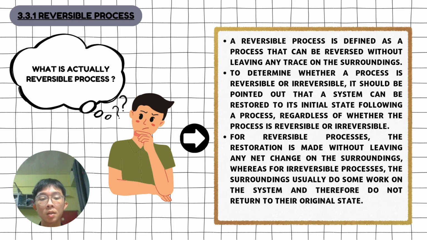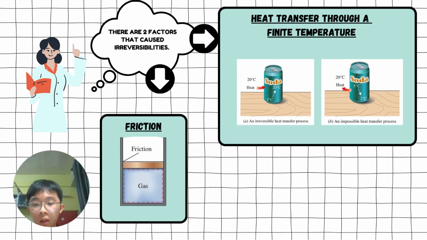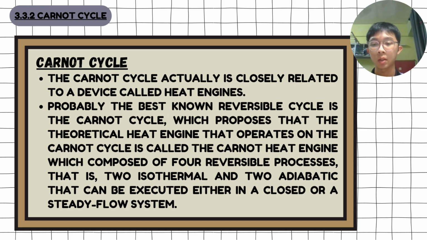Reversible processes are processes that can be reversed without leaving any trace on the surroundings. To determine whether a process is reversible or irreversible, it should be pointed out that a system can be restored to its initial state following a process. For a reversible process, the restoration is made without leaving any net change on the surroundings, whereas for an irreversible process, the surroundings usually do some work on the system and therefore do not return to their original state. There are two factors that cause irreversibilities, which are friction and heat transfer through a finite temperature difference. After knowing the reversible process, now comes the Carnot cycle. The Carnot cycle is closely related to a device called a heat engine.